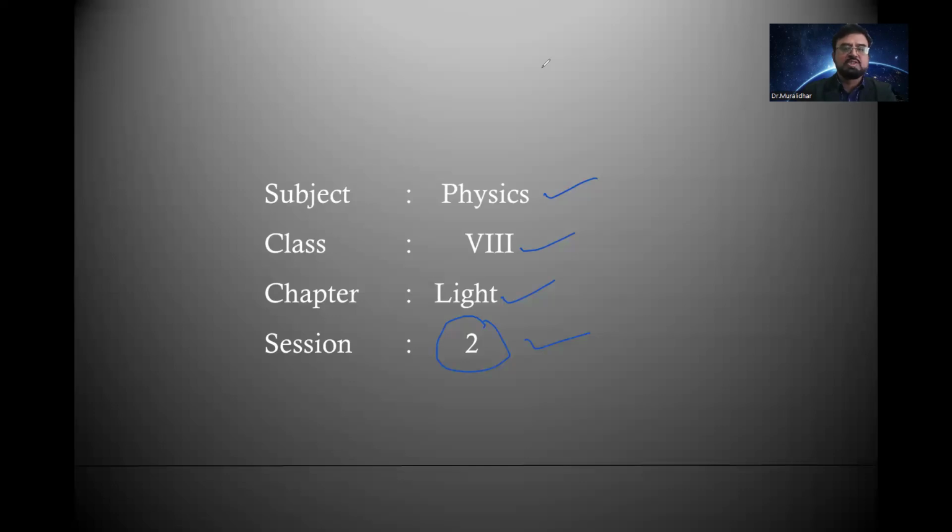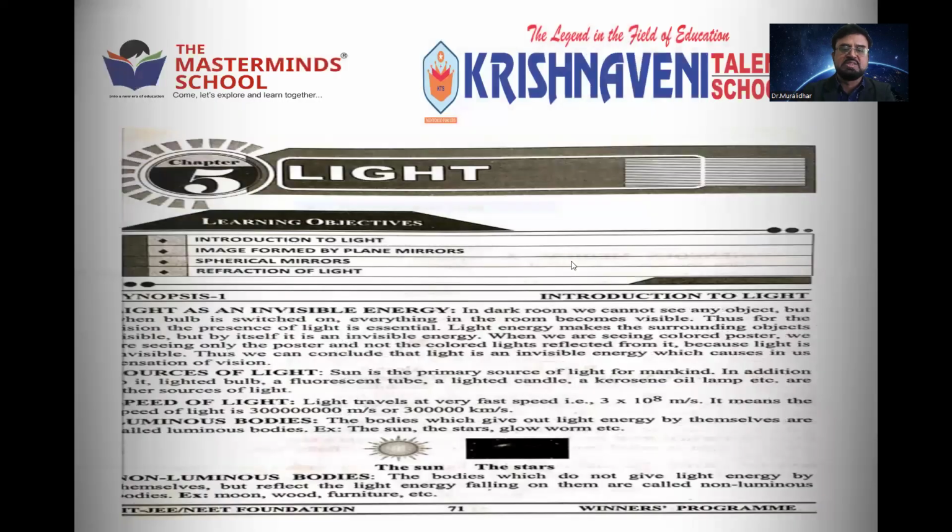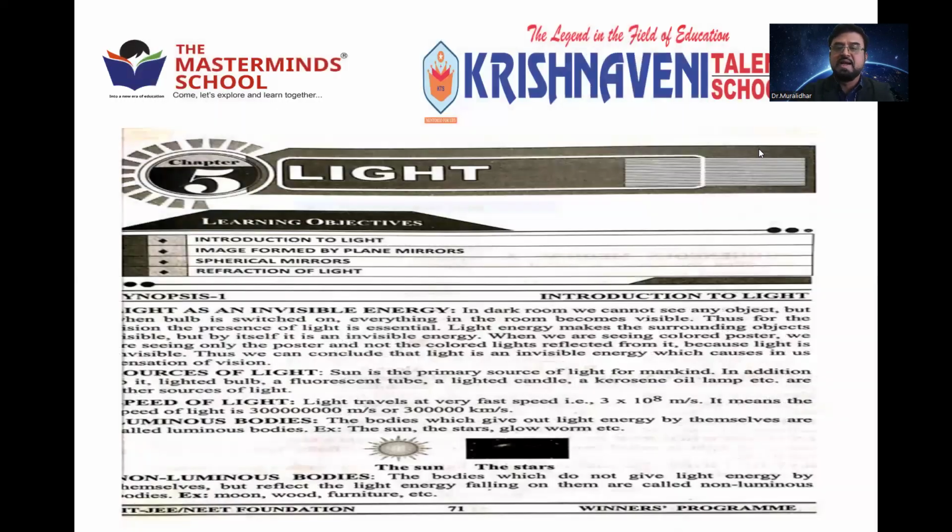Before going for today's topic, let us have a glance at what we learned in the last class. This is the basics we started. What is light? Light is an invisible energy. What are the sources of light? There are natural sources like the sun. There are so many artificial sources like bulb, candle, and all, right?